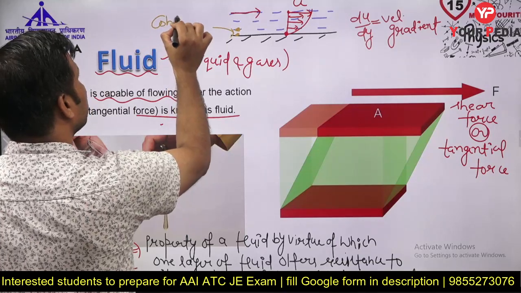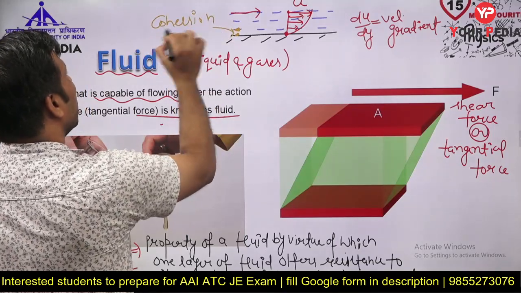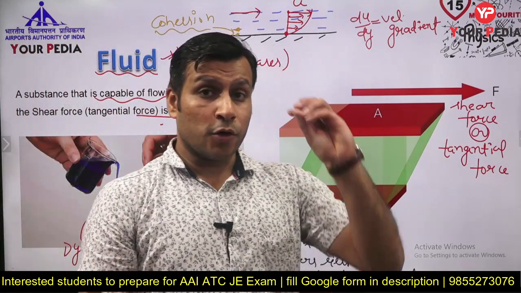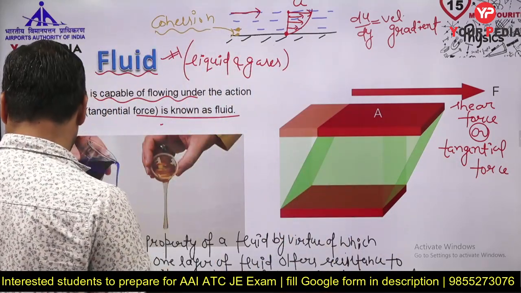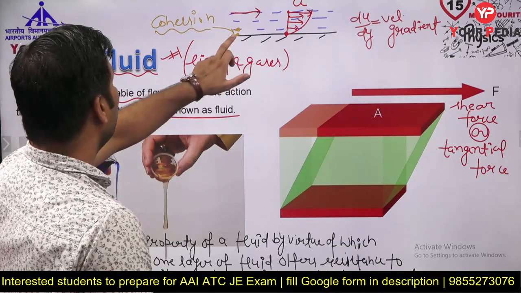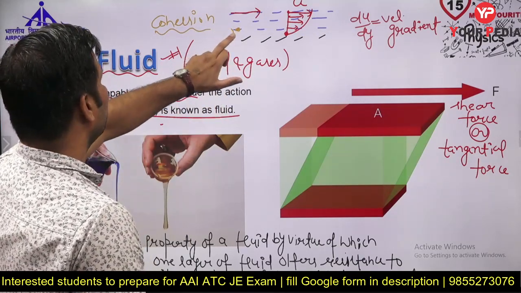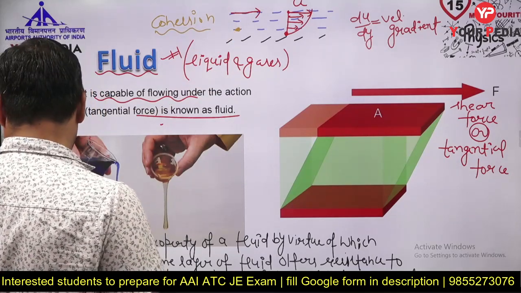Cohesion. What is cohesion? It is a force of attraction between the molecules of the same substance. Let me take this particular particle at the top, something like here. Just give me a second.